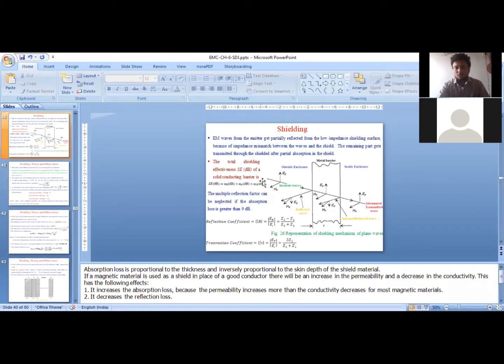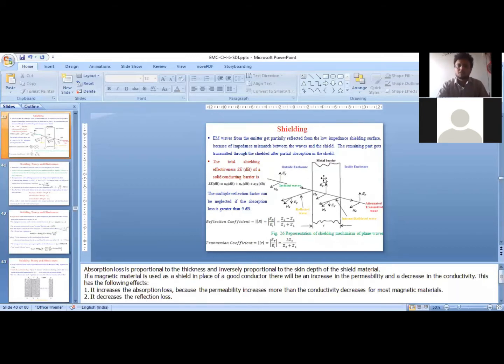Here the source is generating electromagnetic waves. Electromagnetic waves are coming from this side, incident on the metal. Part of the signal is getting reflected and the remaining is getting transmitted. Why is the reflection and transmission happening? That is because of the impedance difference between this medium, which is air, and this medium, which is the metallic conductor. So what is the impedance of air? We have discussed it, that is 377 ohms.